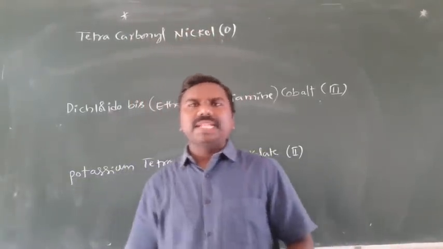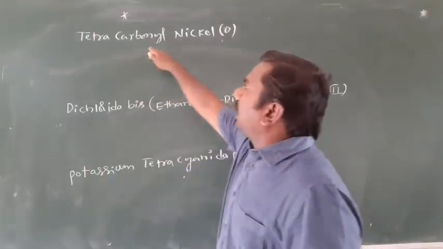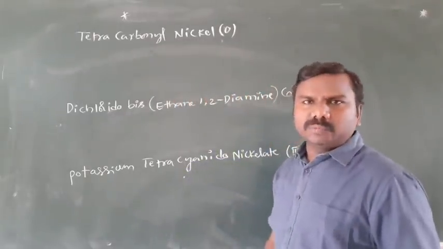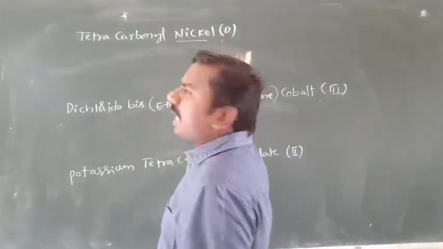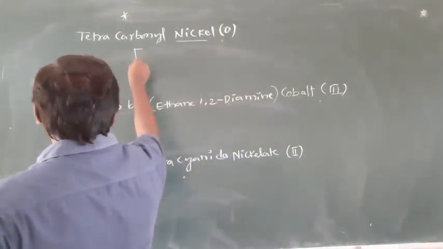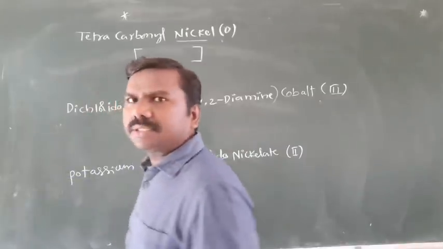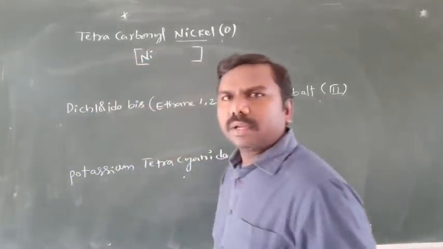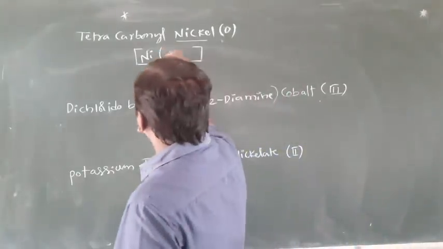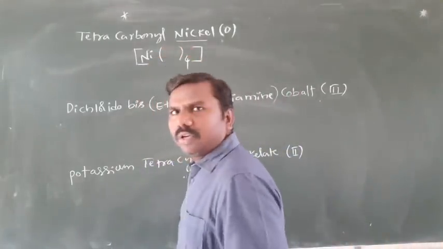Okay. A few more examples. Tetracarbonylnickel(0). So now, nickel is the central atom. Should be written in square bracket. Nickel symbol. Next, tetra means 4.